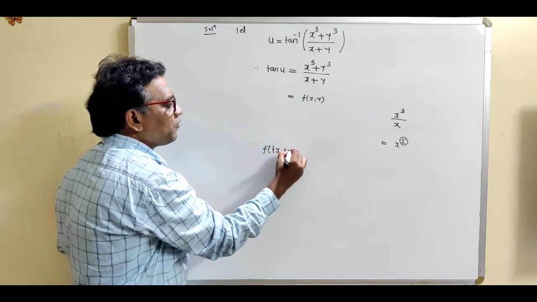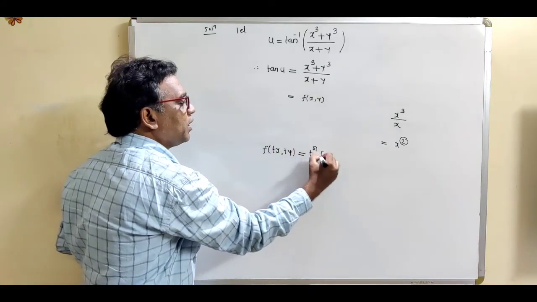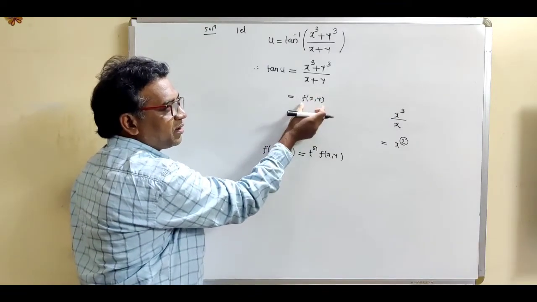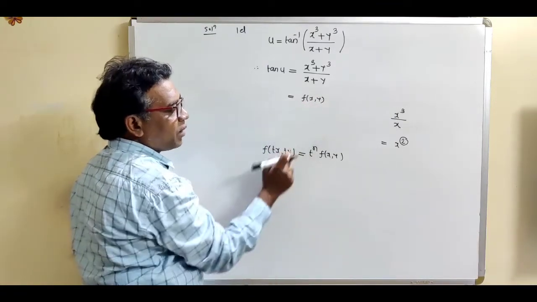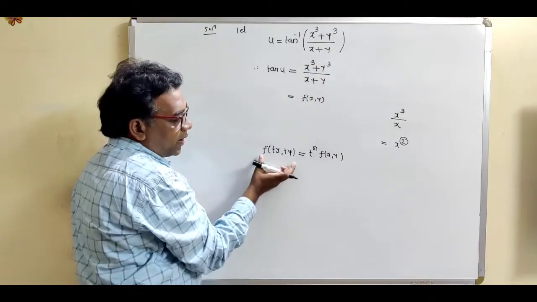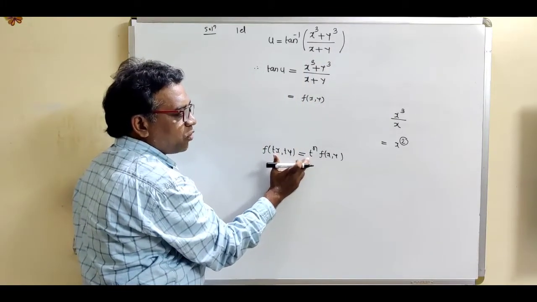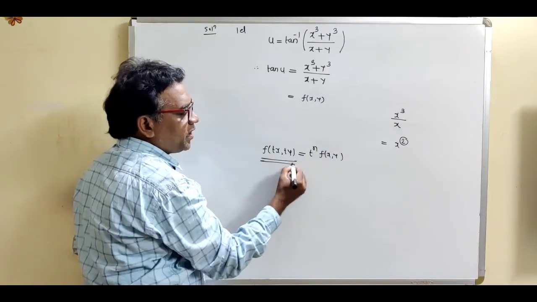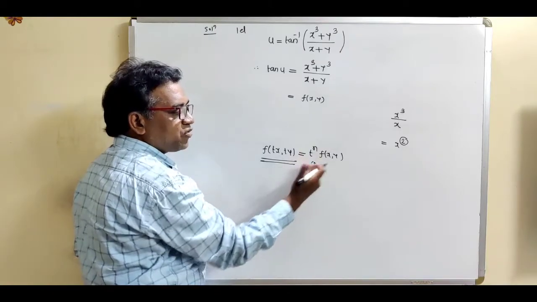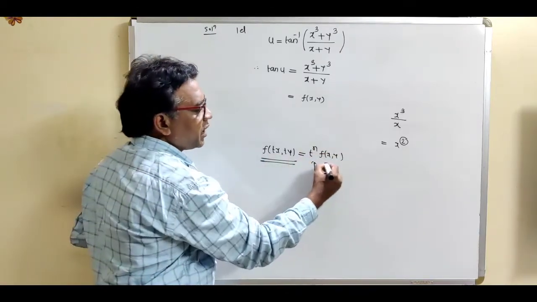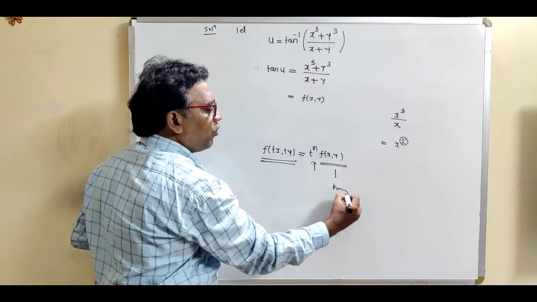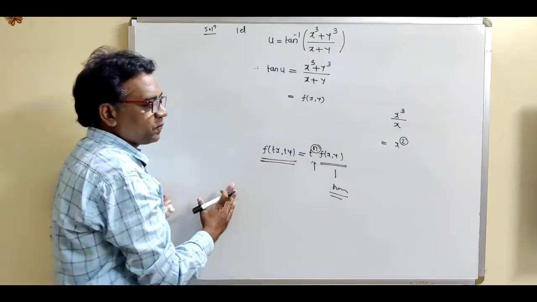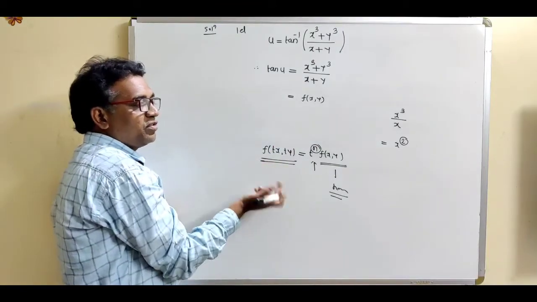If we express f of tx ty in terms of t raised to n into f of x y, just replacing x by tx and y by ty in the given function, and express this quantity in the language of t raised to n into f of x y, then this f of x y is said to be a homogeneous function, and this number n is called the degree of that homogeneous function. So this is the definition of a homogeneous function.